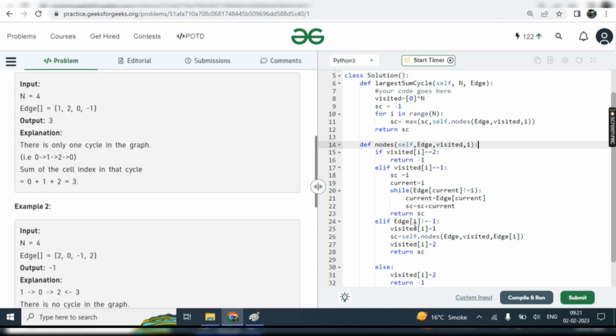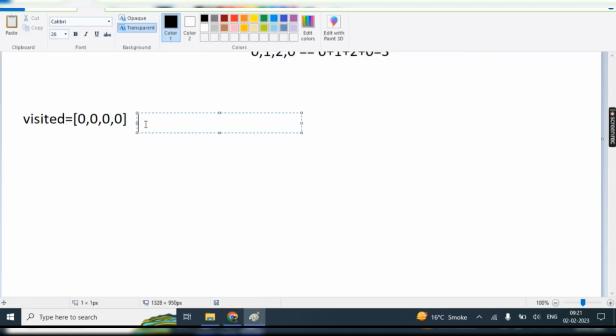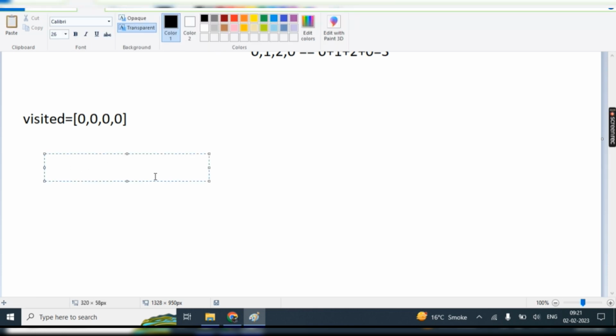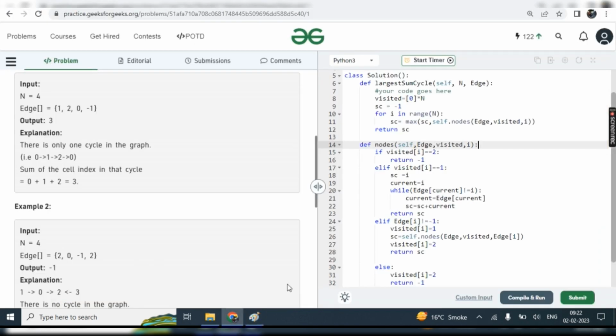But in the second else if, we get the array value at 0, which is 1. As long as it is not -1, we go into this, and we change visited of 0 to 1. This is how we track how many nodes we have checked. So we complete the first node, and that's why we put 1 in visited.